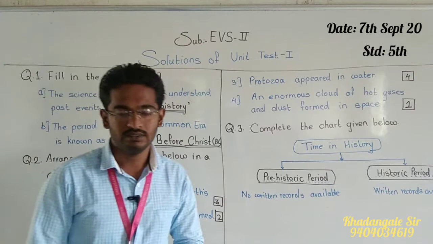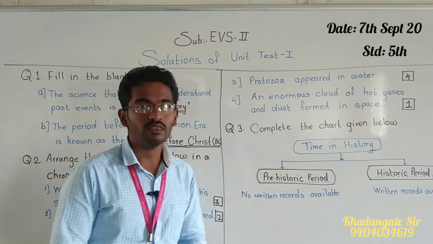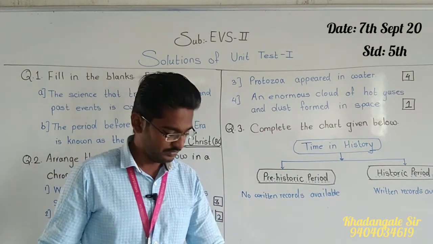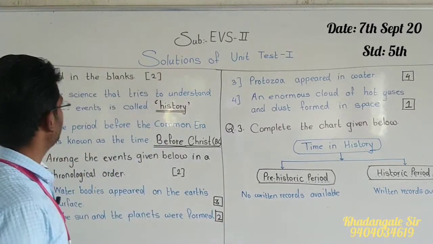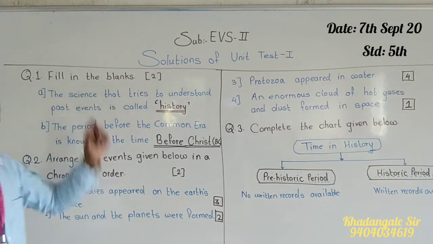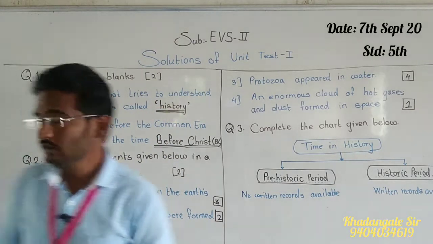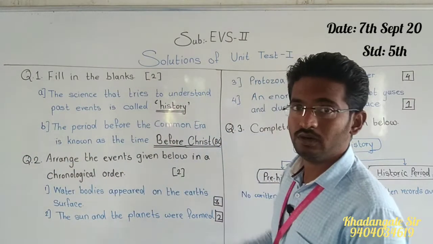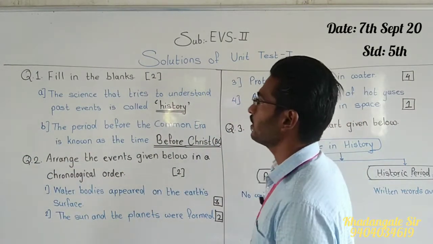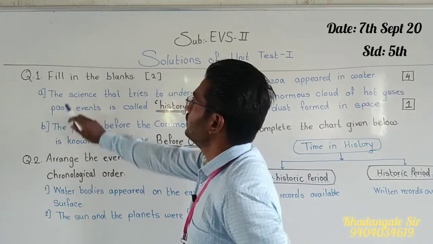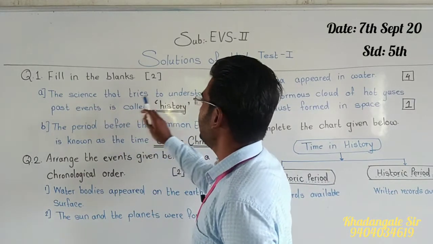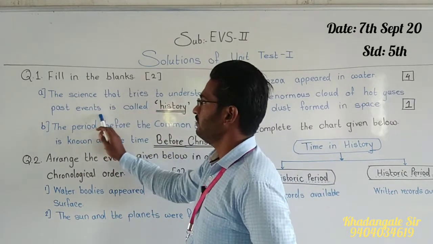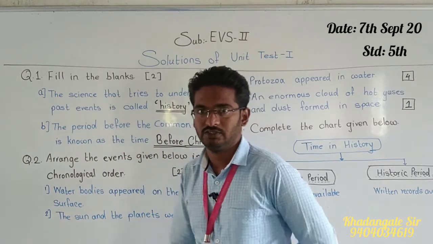Okay, so see, our first question was fill in the blanks, and it was for 2 marks. First question: the science that tries to understand past events is called dash dash.